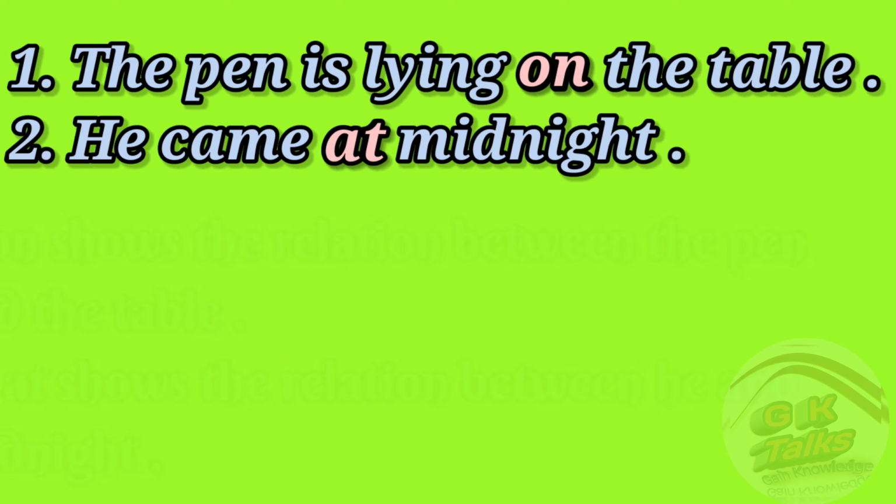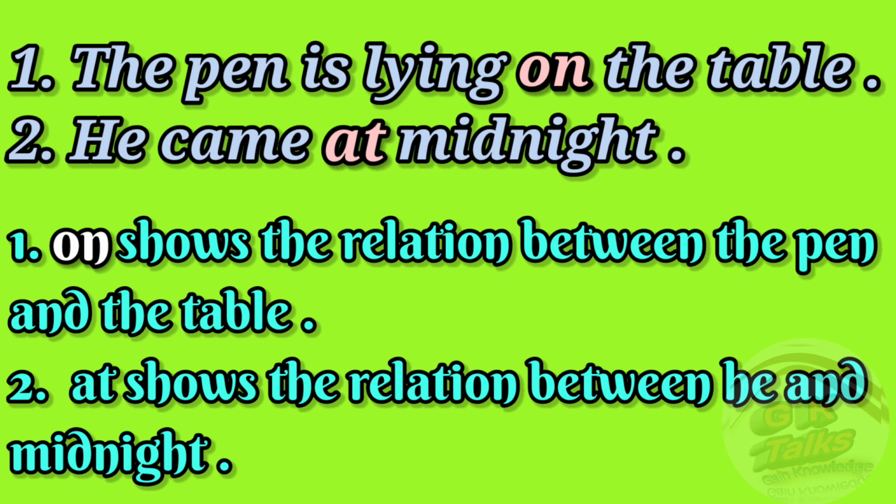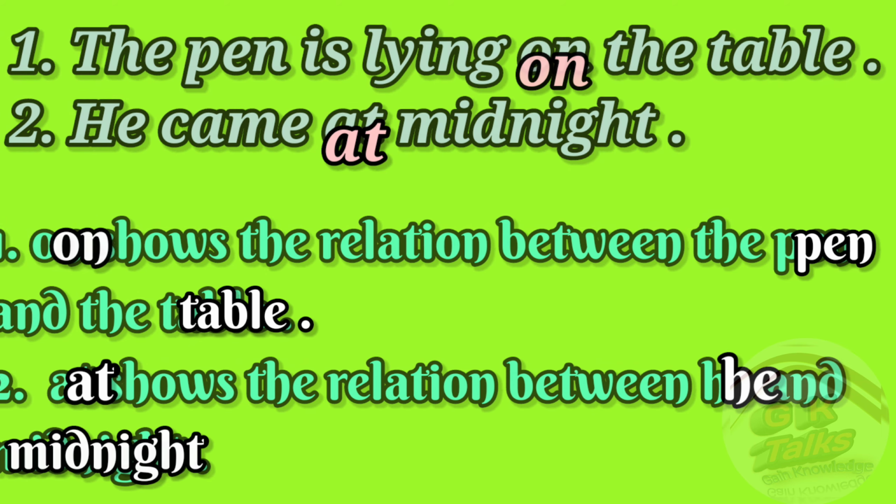In sentence number 1, on shows the relation between the pen and the table. And sentence number 2, at shows the relation between he and midnight. Let's move to the uses of some prepositions. First of all, let's talk about at, in.